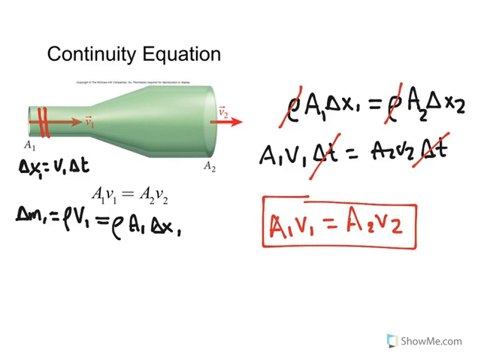It is the same volume or the same volumetric flow due to the continuity equation. The continuity equation, area 1 times velocity, gives me the volumetric flow. So the volumetric flow, which is the amount of volume per unit time, is going to be equal to area times velocity.